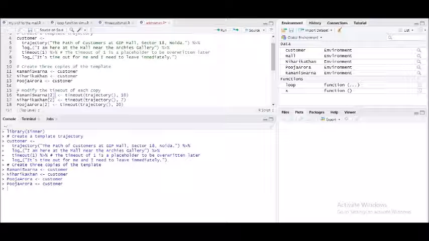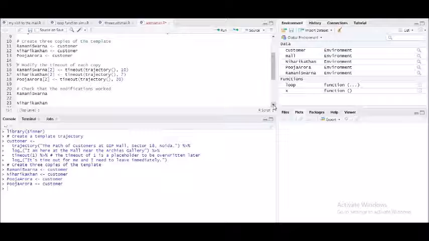Now modify the timeout of each copy. What does this mean? This means that I need to change the timings as to when they are coming, when they are going. So the timeout trajectory for Ramani Swarna, if she is entering at 5th hour, 10 minutes she will be leaving. Niharika comes 7 minutes, she will wait, and then she will leave again. Pooja Arora comes at 20th hour, 20th minute. So these are the times that we are talking about, and then we proceed further. So Ramani Swarna, I have taken care. Niharika, yes, and Pooja Arora also has been done.